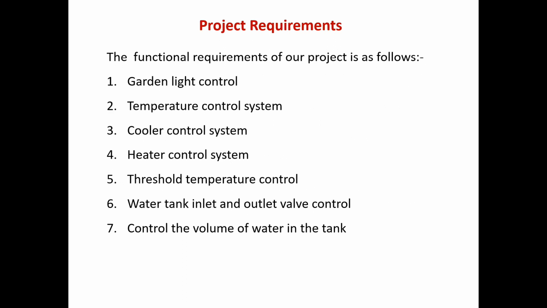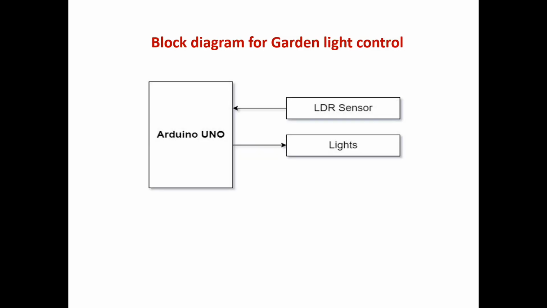Project requirements. The functional requirements of our project are the following: garden light controller, temperature control system, cooler control system, heater control system, threshold temperature controller, and water tank inlet and outlet valve controller, to control the volume of water in the tank. Block diagram of garden light controller.